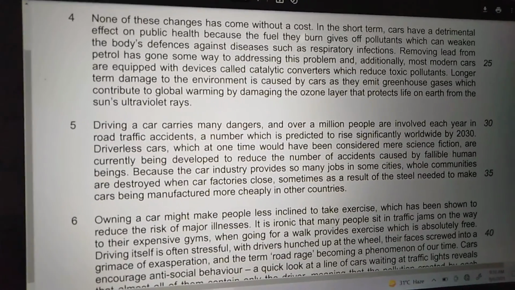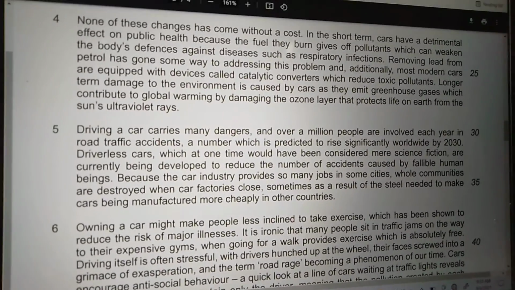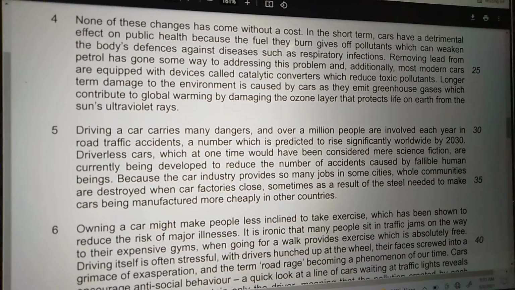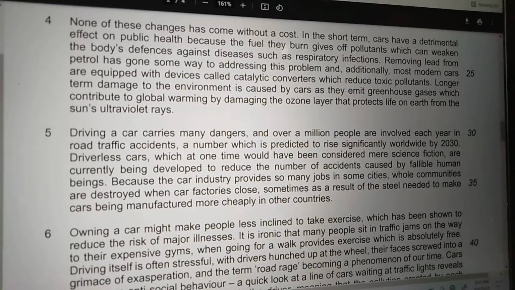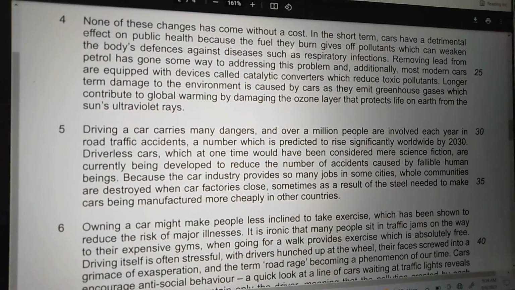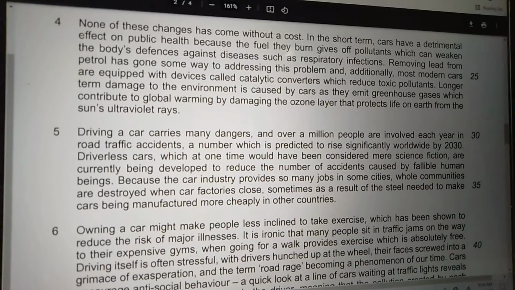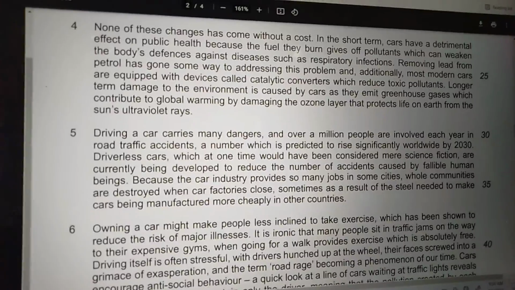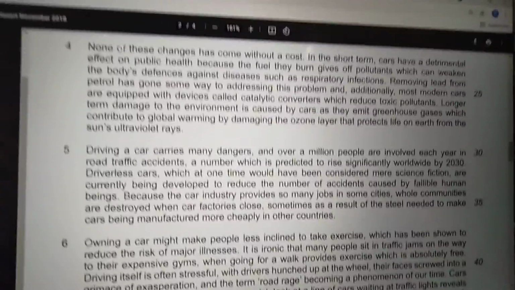So this is, you can say, one of the serious disadvantages of the car, because it's the fuel with the help of which the cars run. It gives off pollutants, and what do pollutants do? They weaken the body's defense system. In short, you can say it weakens the immune system of the human body. Clear, bache? Now if it weakens, what will happen? Mostly because of that the people will start getting respiratory infections.